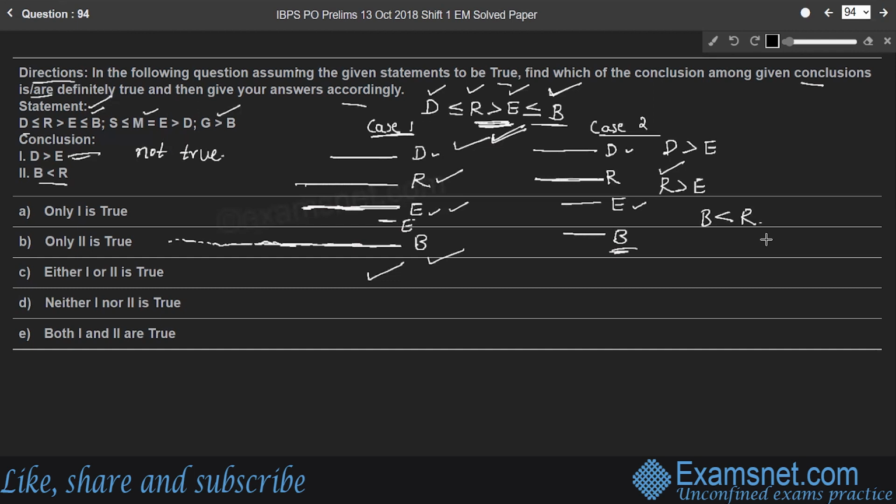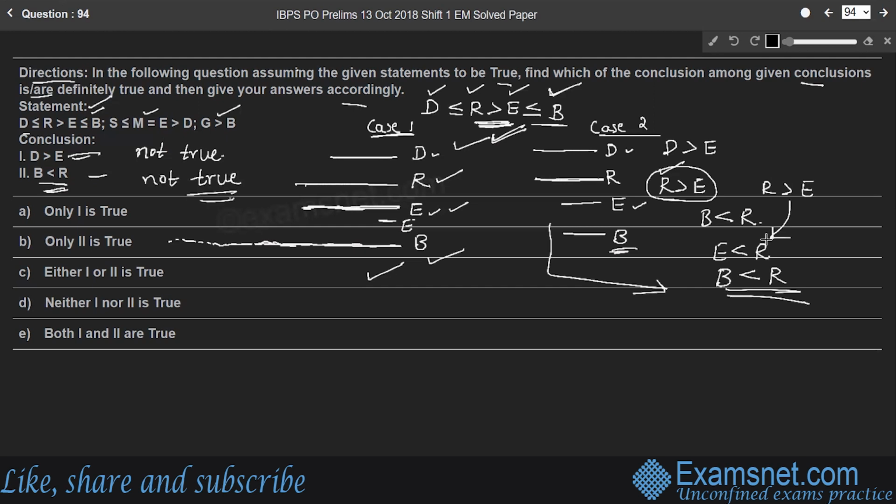Because E is strictly less than R. According to this relation, R is strictly greater than E. So E is strictly less than R. Since E is equal to B, we can conclude B is less than R. Right? In case 2, not in case 1. So we cannot conclude B is strictly less than R. Right? So which is not true. So look at the options. Only 1 true, only 2 is true. Either 1 or 2, neither 1 nor 2 is true. So option D is the right answer.